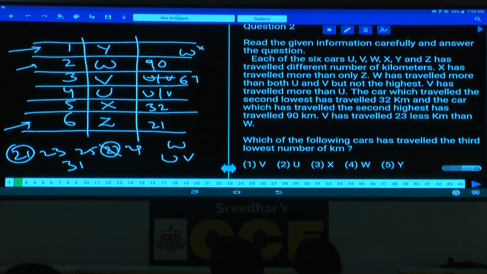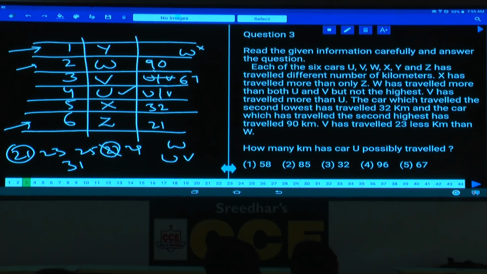Then question number 2. Which of the following cars has traveled the third lowest number of kilometers? The third lowest is U. That is given in choice 2. Question number 2, choice 2. Then question number 3. How many kilometers has car U possibly traveled? Car U possibly traveled between 32 and 67. Now between 32 and 67, what is the number given here? 58. That is choice 1. Now this is about question numbers 1, 2, 3.